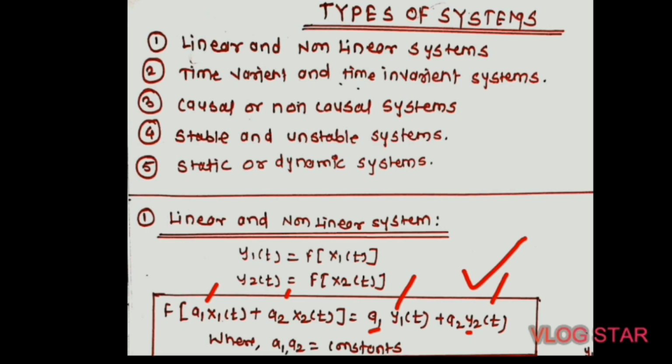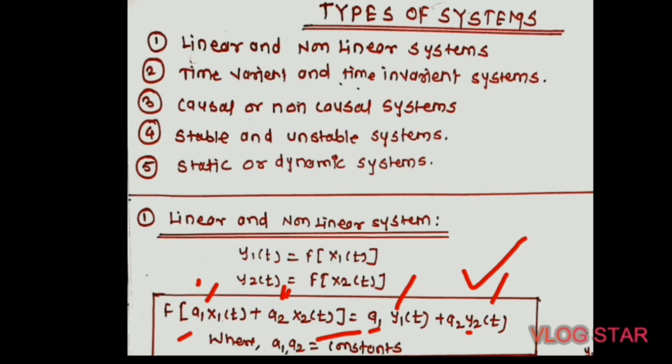If you see the left hand side term, it shows that inputs x1 of t and x2 of t are multiplied with a1 and a2. Then the product terms are added, and finally the sum is passed through the system.